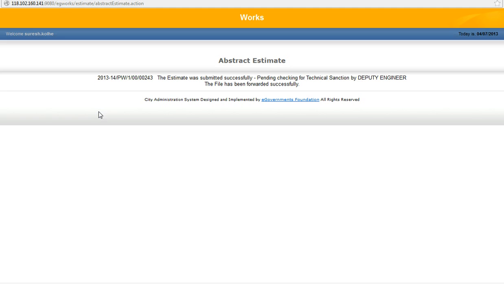Apart from this, we have features like deposit works estimate, rate contract estimate and revision estimate. Deposit work estimate is a service rendered to a citizen or an organization where the company cuts the road and relays it on a citizen's or organization's request. Rate contract estimate is an agreement with the contractor to supply items at an accepted rate over a time period. Revision estimate: while executing the project, due to some uncontrollable variables, project cost is exceeding the estimated cost, and this is where revision estimate comes into the picture.